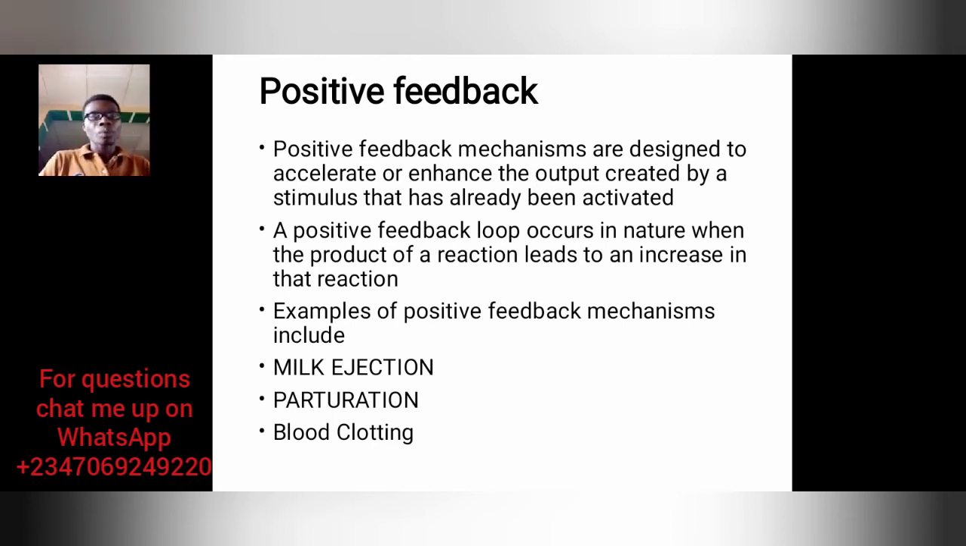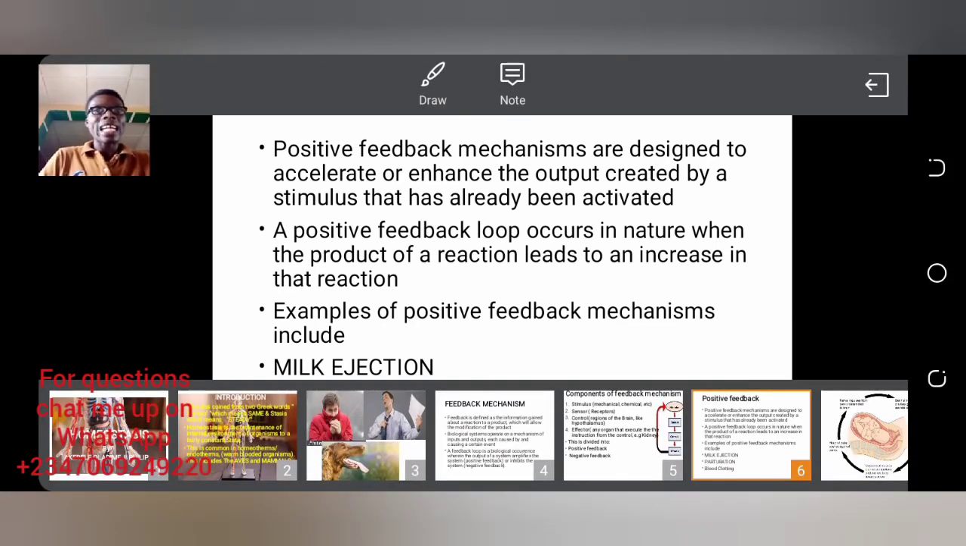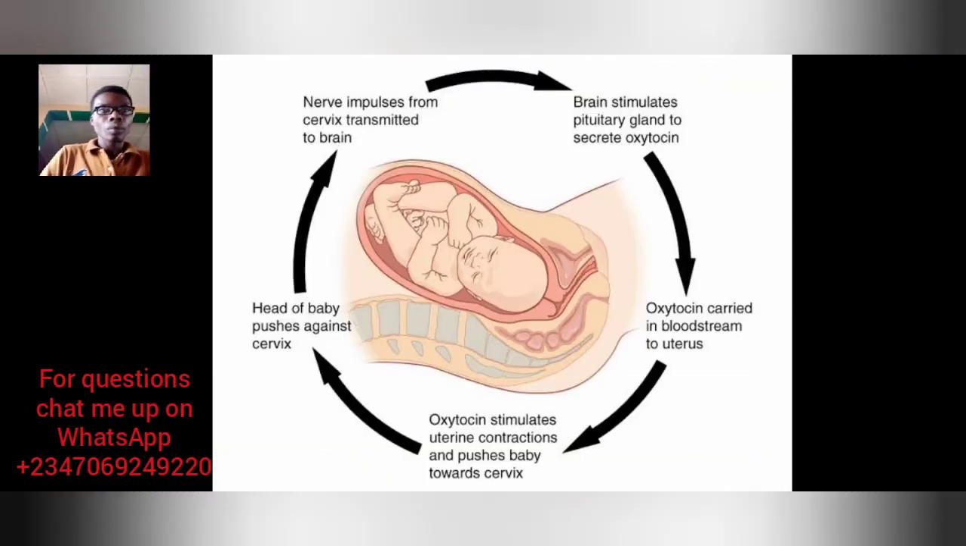Also parturition. Let me quickly show you a diagram to show that now. You can see the head of the baby touches the cervix. As it touches the cervix, nerve impulses are sent to the brain, and then to the posterior pituitary gland, with oxytocin, the same oxytocin I talked about for the milk ejection reflex.